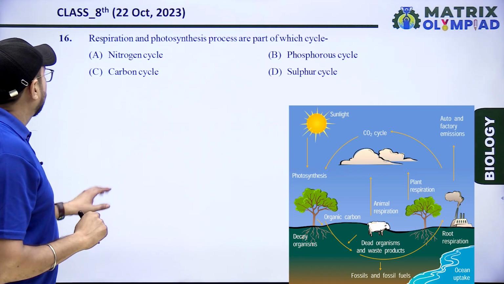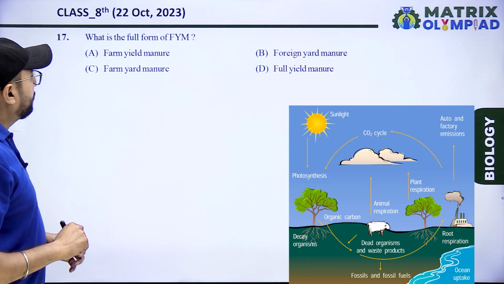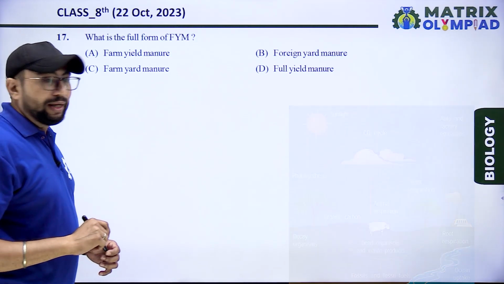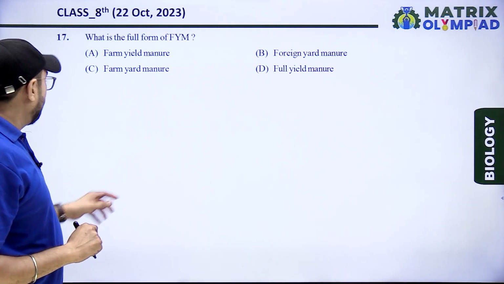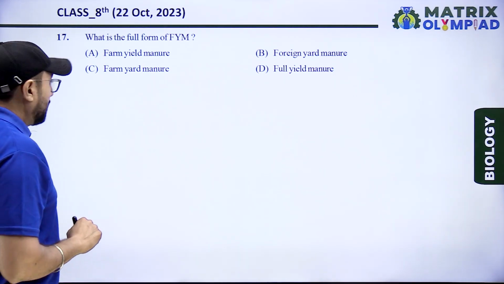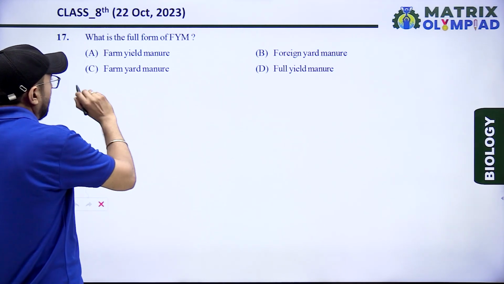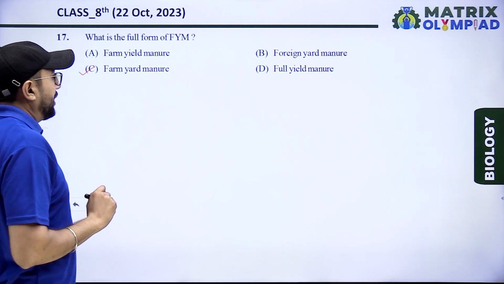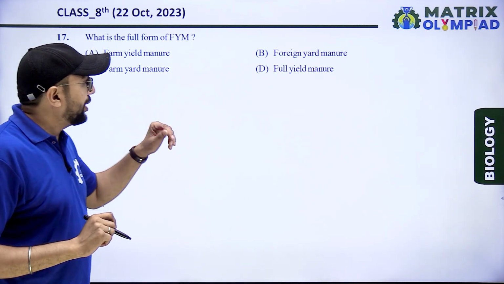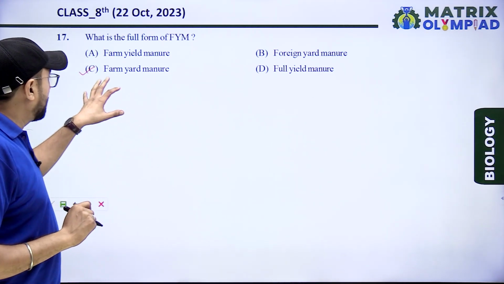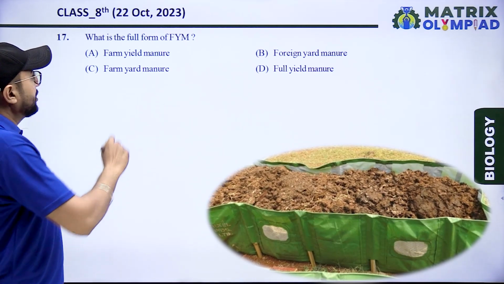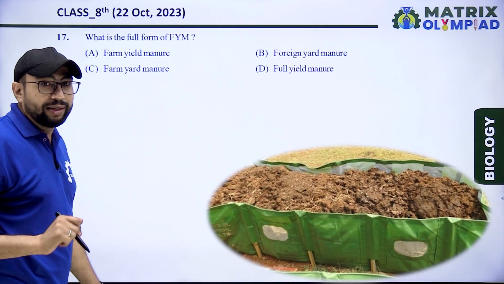Next question. What is the full form of FYM? Farmyard manure, no, wrong. Foreign yard manure, wrong. Farmyard manure, that is the right answer, and full yield manure, that is wrong. So option C is the right answer for this FYM.